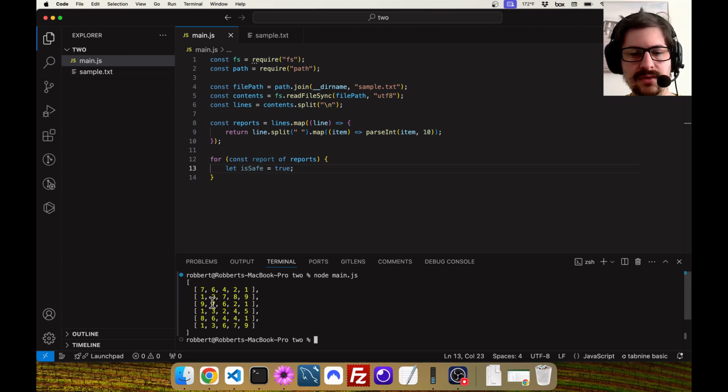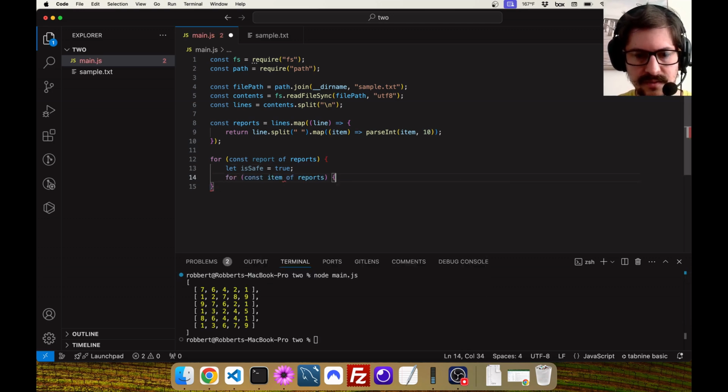So it's a lot easier to go through this and find a point where I can definitively say it is not safe, which means that I can assume starting out the report is safe, and then if I ever find evidence to the contrary, I'll mark it as not safe. Sometimes you'll want to do the inverse, where you'll assume it is not the condition until you find evidence to the contrary. Like if I was looking for the number 2 in this list, for example, I'd probably say is found is false, and then as soon as I find 2, I would say it's true. So you've got to think about which one you want to do in that case.